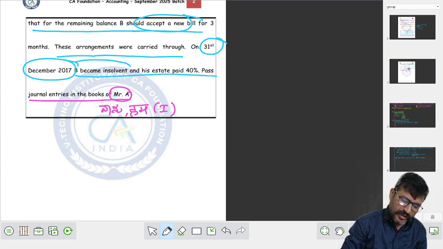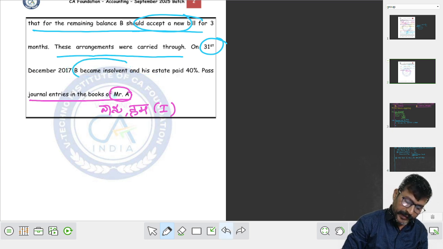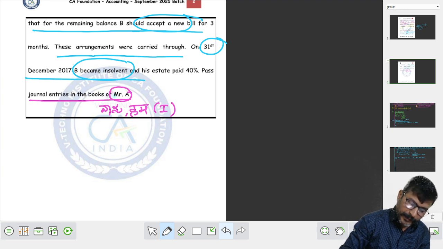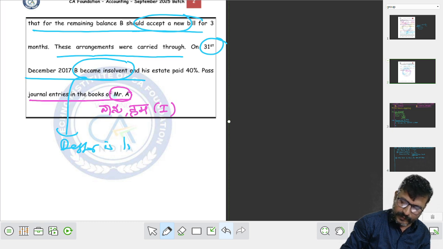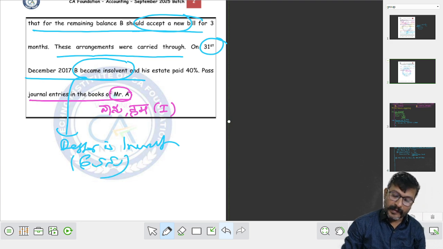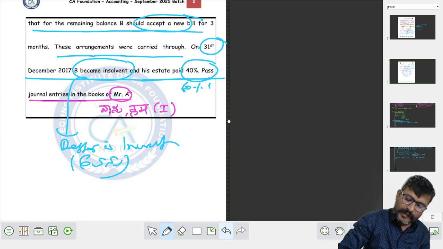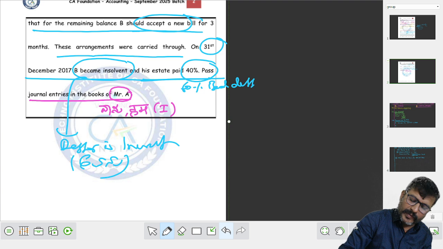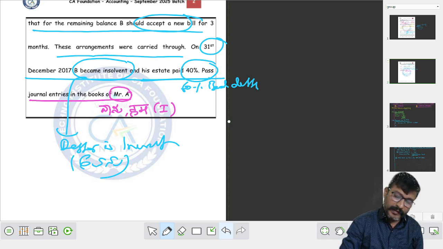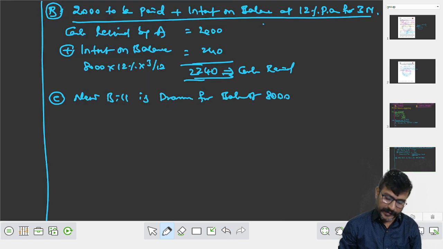B becomes insolvent. Who is insolvent? B is insolvent. B means whom? Debtor is insolvent. Avanu insolvent. 40% is recovered from his estate. 60% is what? Bad debts. When? On 31st December 17.